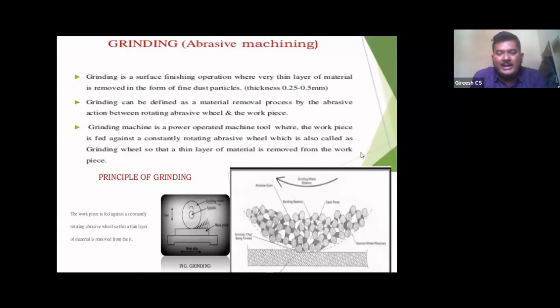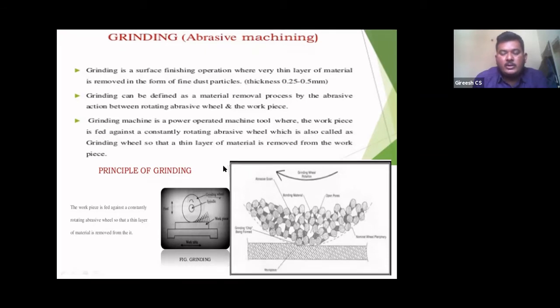See, along the grinding wheel, in the left side sketch you can see abrasive particles coated on the grinding wheel. Here there are no cutting edges on the grinding wheel. The abrasive particle itself acts as a cutting edge, and due to abrasive action, the material is removed from the workpiece in the form of particles.